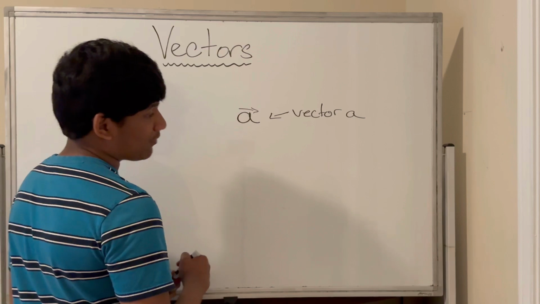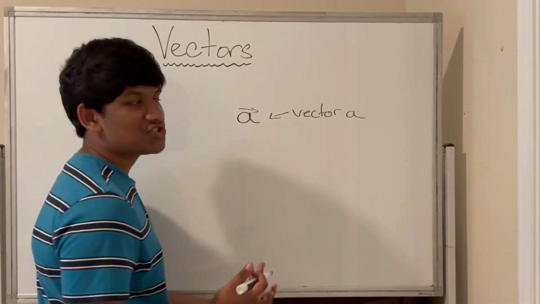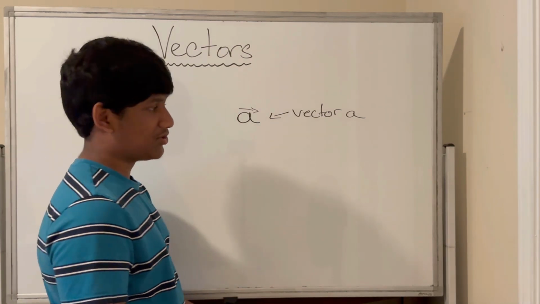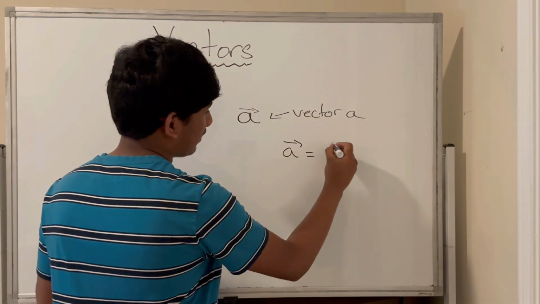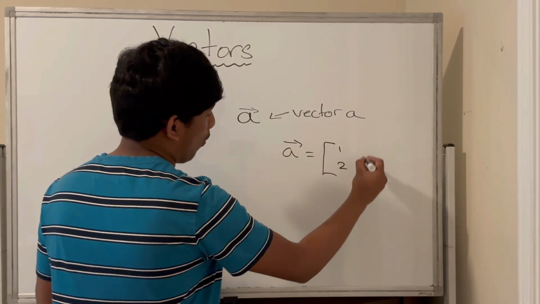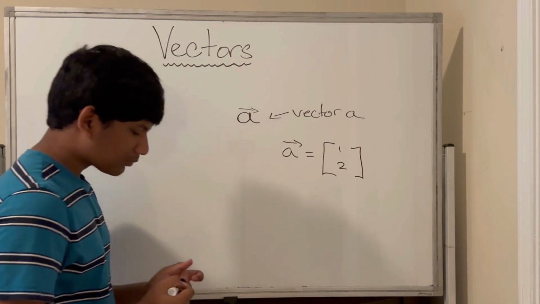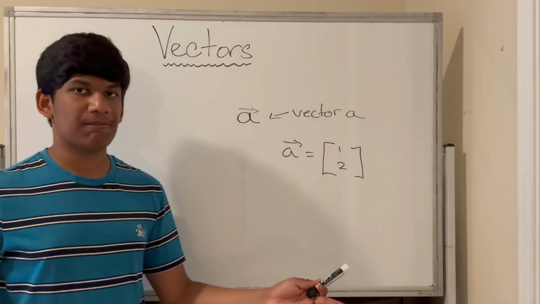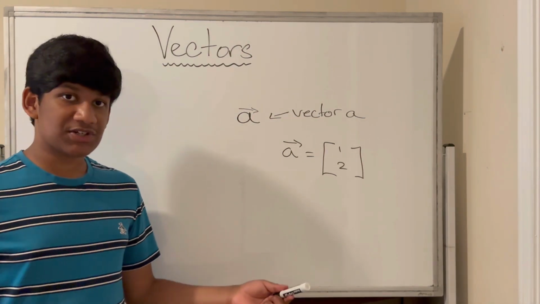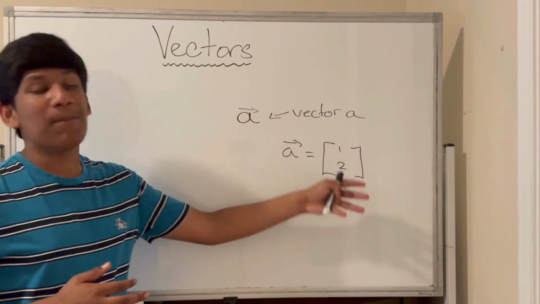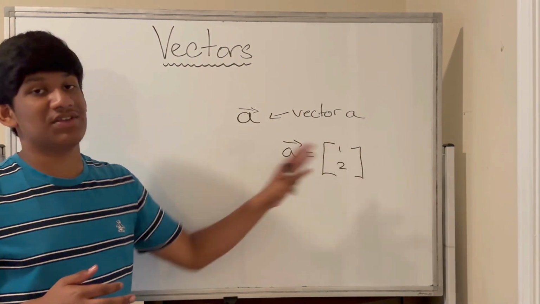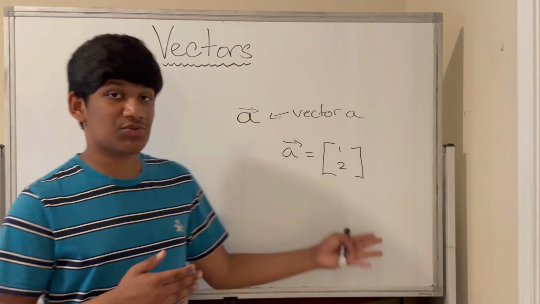So what is the algebraic form? Well, the algebraic form is just writing it in terms of vector notation. So we can write the vector A is equivalent to the vector 1, 2. So this is the vector A. Now, how do we graph this vector? Well, we'll get to that in a little bit. But let's first define the operations on this vector through this notation.